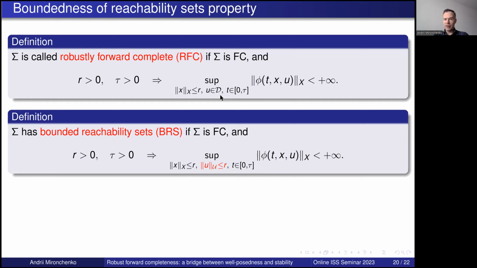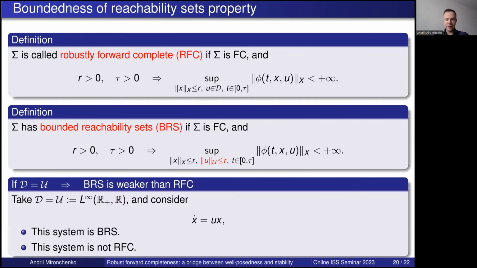Okay, so here we fix D once and we stay just with that set, and here we increase the ball in which initial conditions are taken, and in parallel we increase the ball from which we take the inputs. So this makes these properties different from each other, although clearly closely related. Let us see it on examples. If we take the set D as the full space of inputs U, then BRS is clearly weaker than robust forward completeness, because here we take supremum over all inputs, and here we always take supremum over bounded balls for each r.